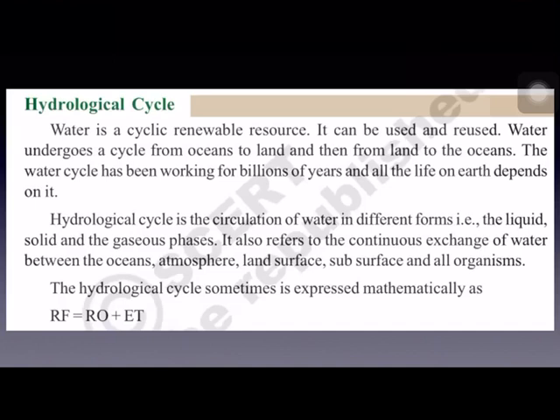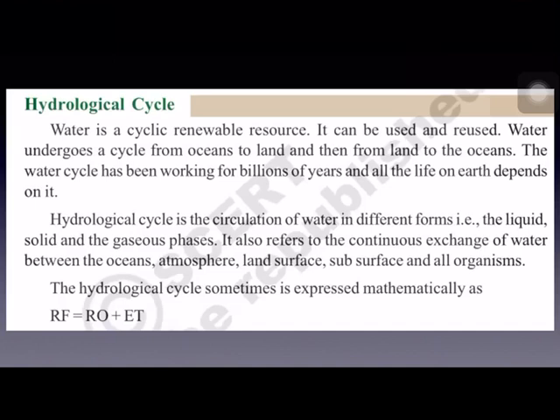RO means runoff. ET means evapotranspiration. The total amount of water vapor that reaches the atmosphere through evaporation and transpiration comes back to the earth's surface in the form of rainfall. So, total rainfall is equal to runoff plus evapotranspiration. Transpiration means the plants also release water vapor through a process called transpiration. And this water vapor also reaches the atmosphere.